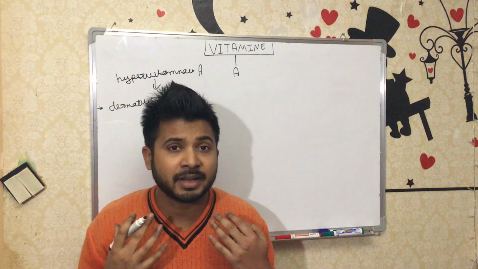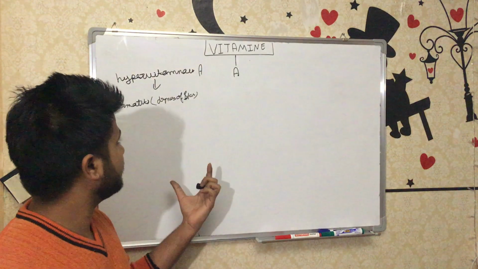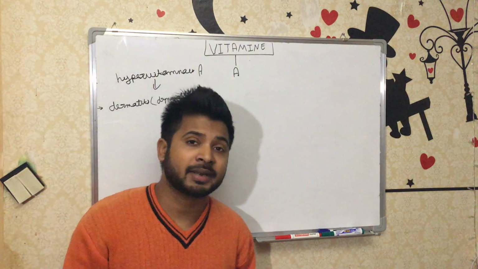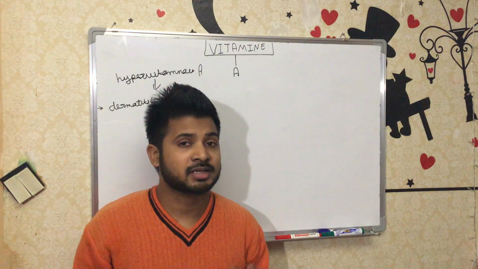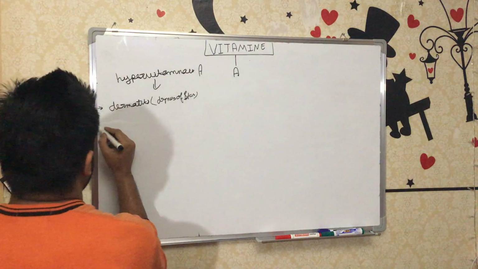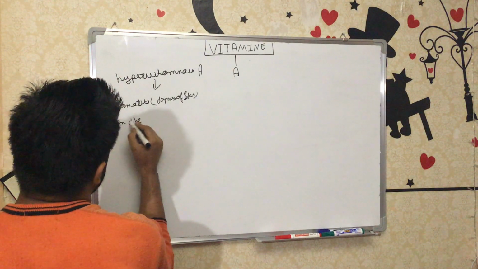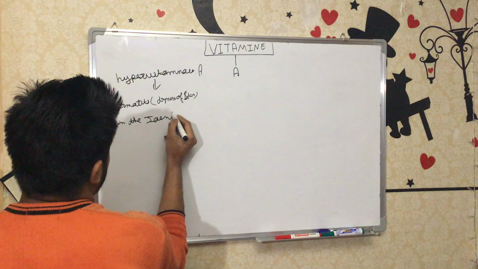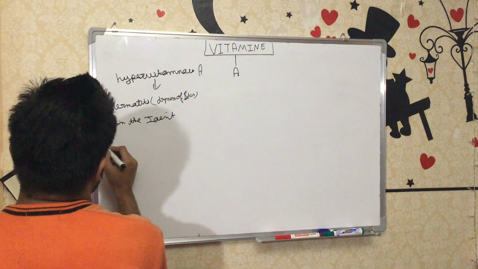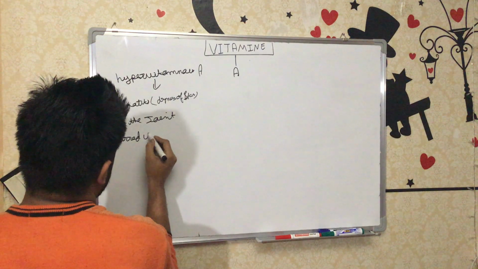But what is the main mechanism? We know already. But during hypervitaminosis, the same thing again, dermatitis, dryness of the skin, but it is still unclear what the main mechanism is. Then pain in the joints and skeletal muscles. After that, blurred vision, the same thing here.